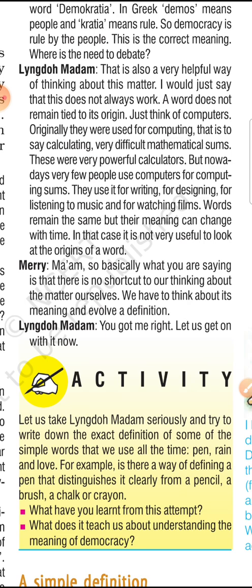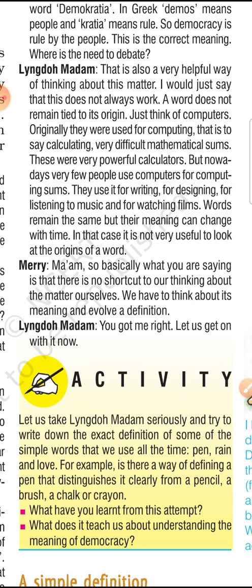When the computer was invented, its first use was calculation. But now in today's scenario, everything is based on computers. What we do with a computer is designing, listening to music and watching films. The word remains the same, but the meaning can change with time. So democracy, though we know it is derived from the Greek language, has now totally changed its meaning. So in such cases, it is not very useful to look at the origins of a word.